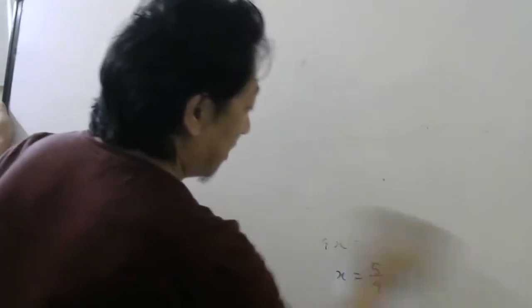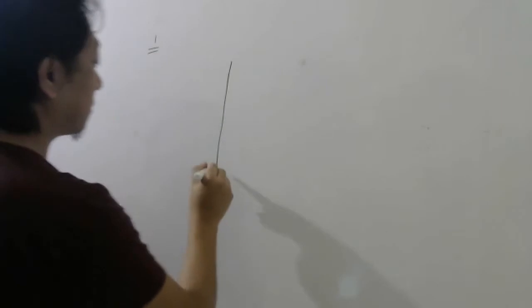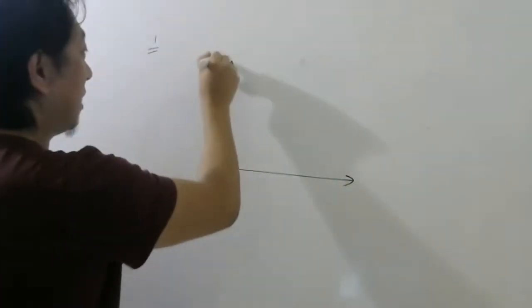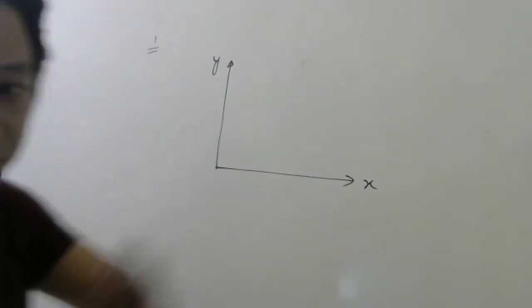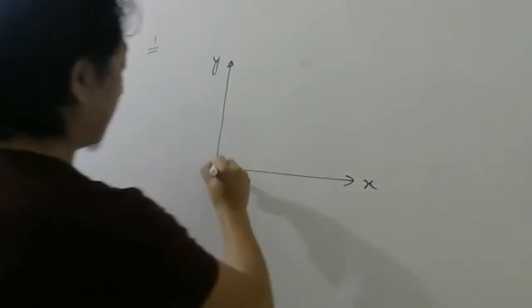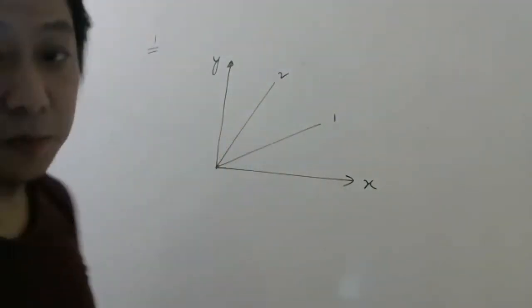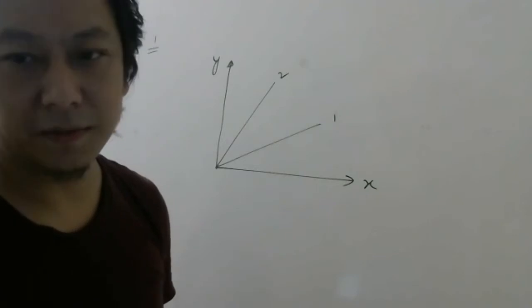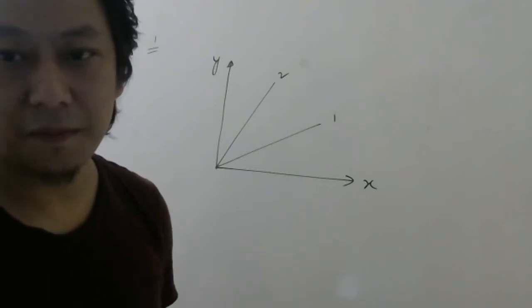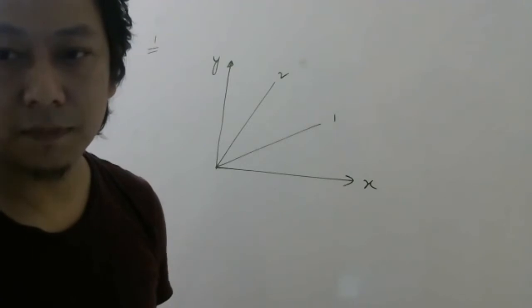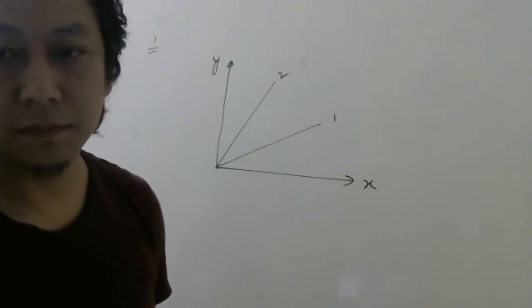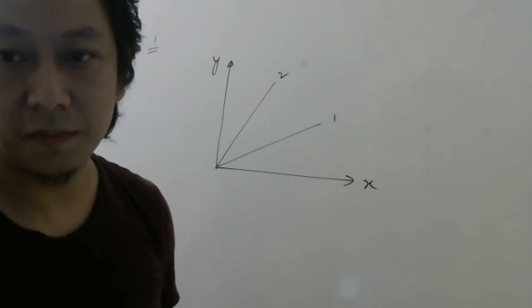Okay, now for the remaining 5 minutes, I will be asking you a series of simple questions. Try to answer fast, okay? So first question. I will write just y and x, okay? So I have, let's say, 2 graphs, graph 1, graph 2. Which graph has more slope, 1 or 2? Quickly, which graph has more slope?